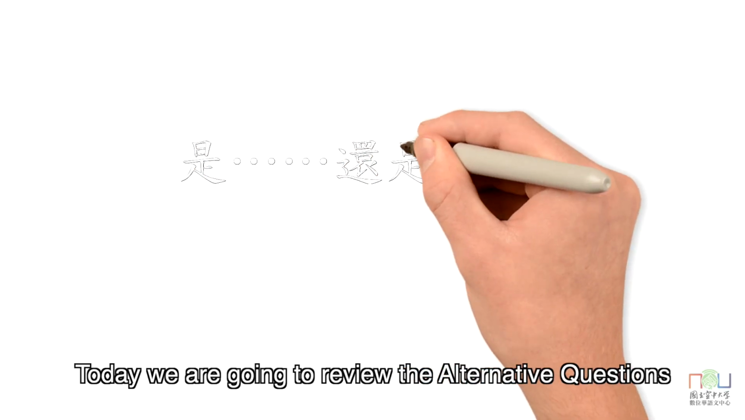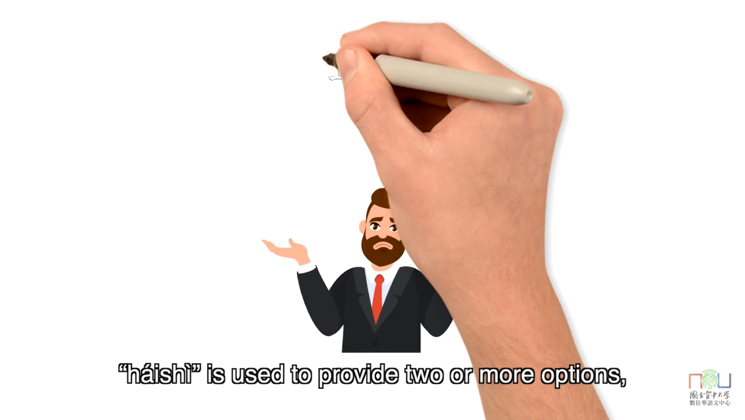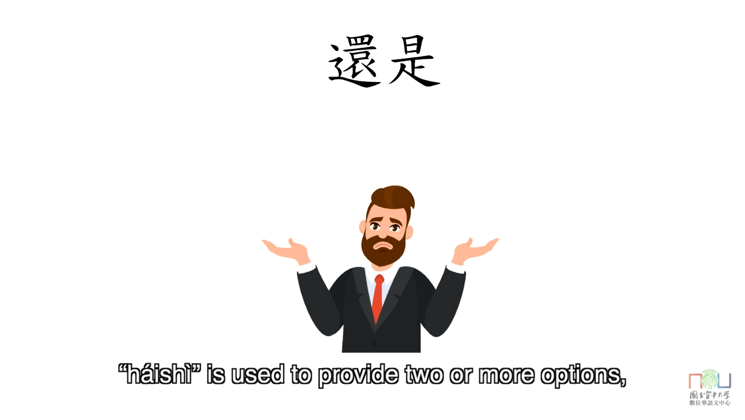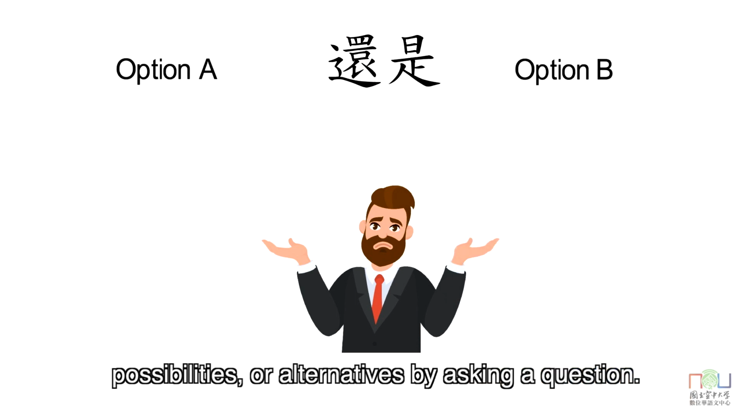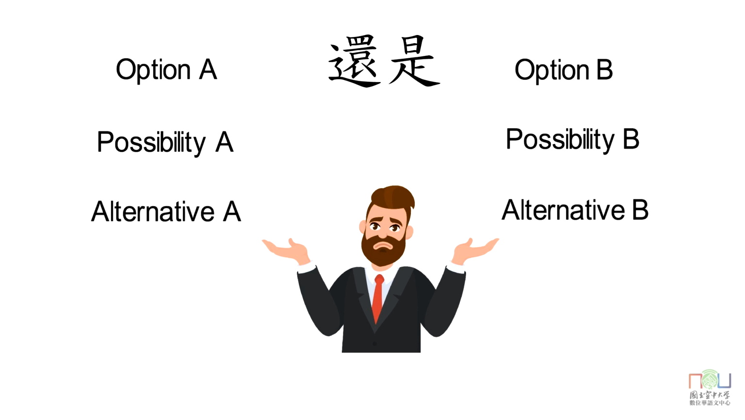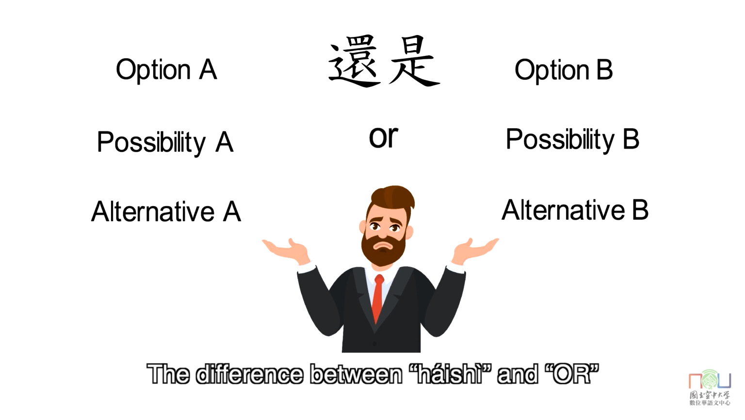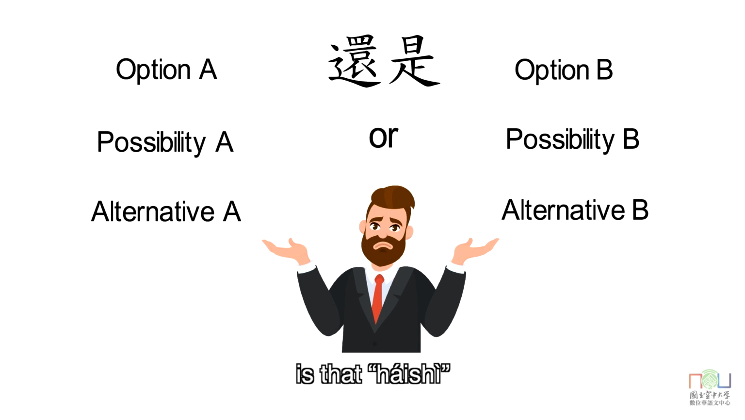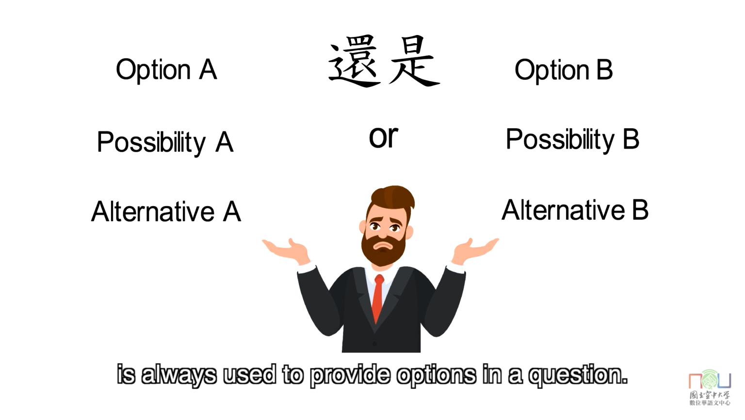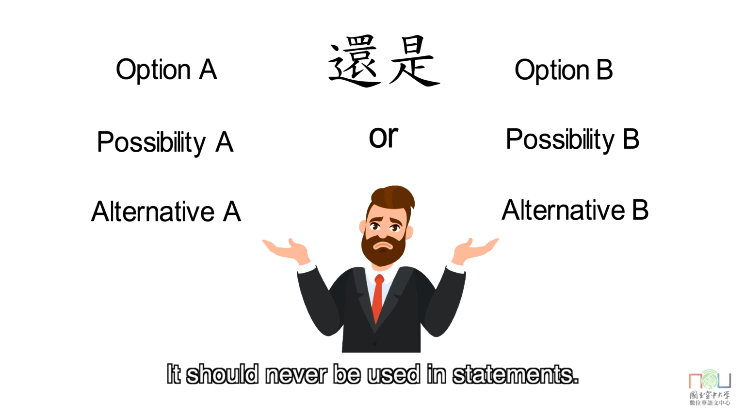Today we're going to review the alternative questions 是还是. 还是 is used to provide two or more options, possibilities, or alternatives by asking a question. An equivalent word in English is "or." The difference between 还是 and "or" is that 还是 is always used to provide options in a question. It should never be used in statements.